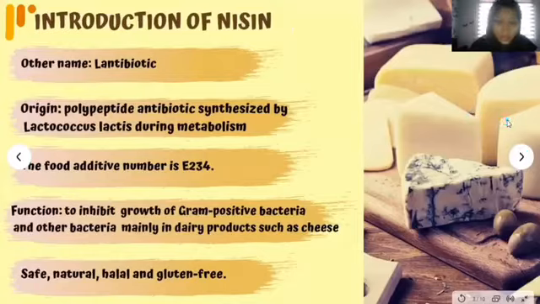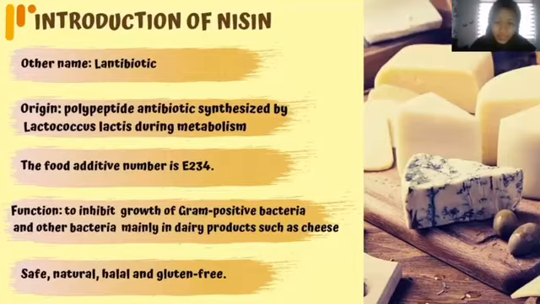Okay. So first we must know what is Nisin. Nisin, also known as an antibiotic, is a small molecule polypeptide antibiotic with antibacterial activity. It is synthesized by Lactococcus lactis during metabolism, and E234 is its food additive number.